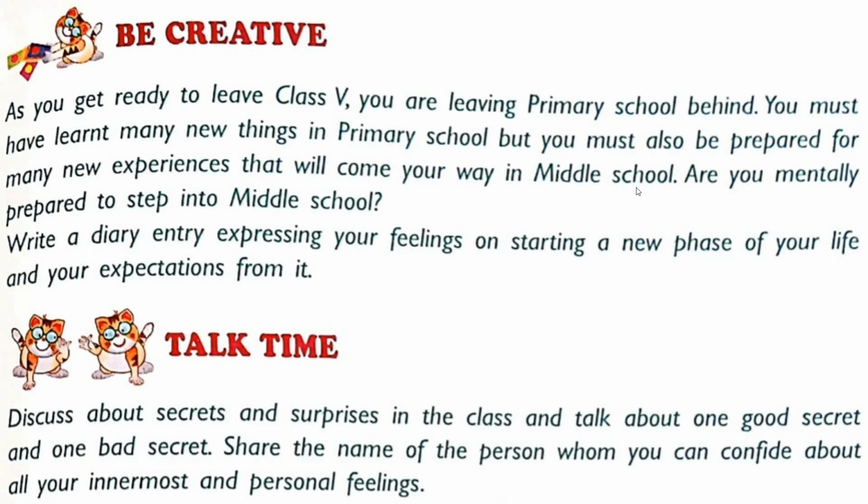So what you can do, you can share with your friends on phone or with your elder brother or sister, even with your parents. You can share your secrets, one good secret and one bad secret, and I'm sure you must have one secret with you because many students share their secrets with their friends and tell them not to tell anyone.